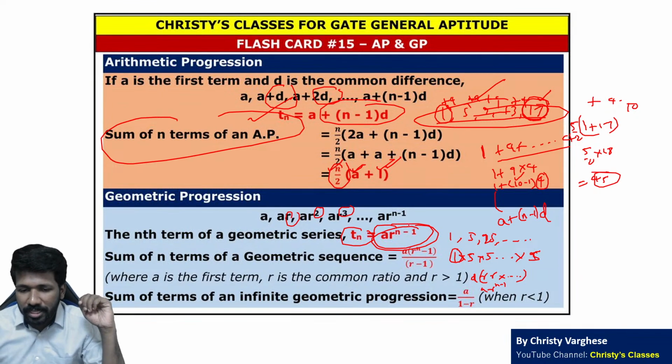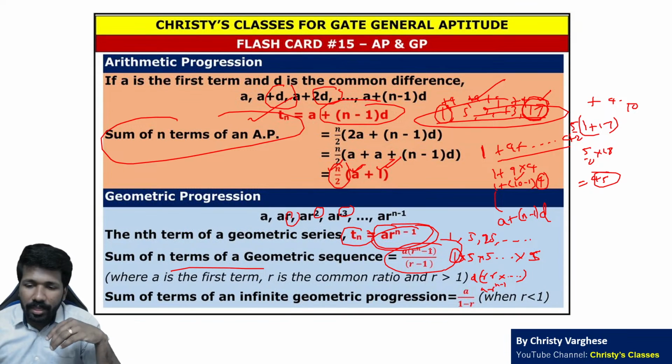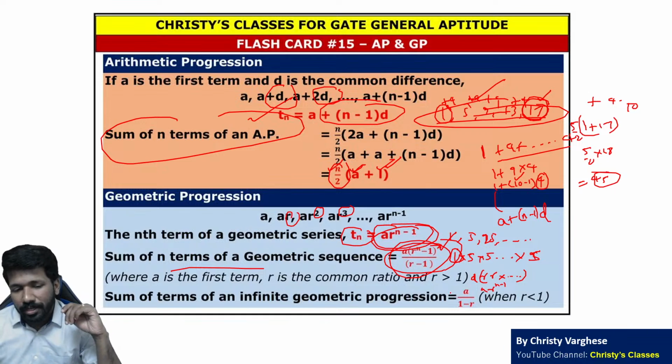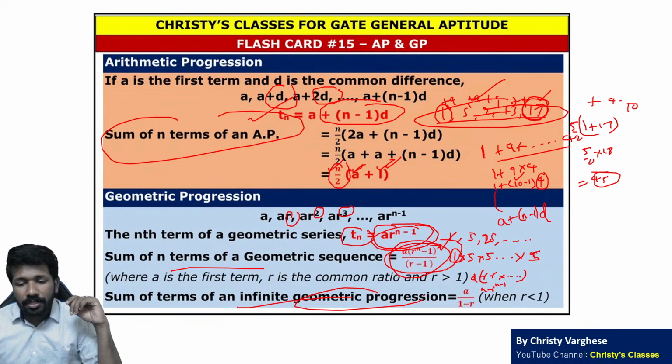Repeated multiplication is exponents. Now sum of n terms का formula भी थोड़ा time consuming है उसका derivation, but you can by heart it for the time sake. And sum of an infinite progression ये भी repeatedly आया था GATE exam में.